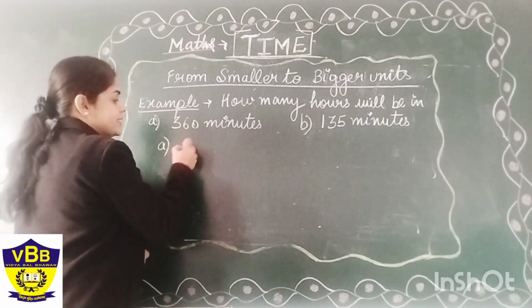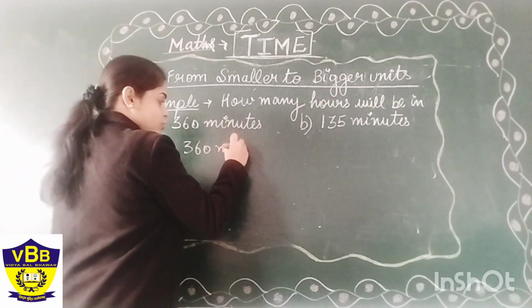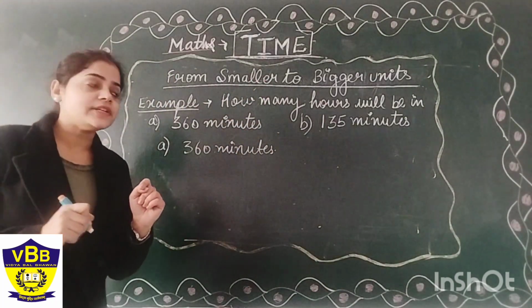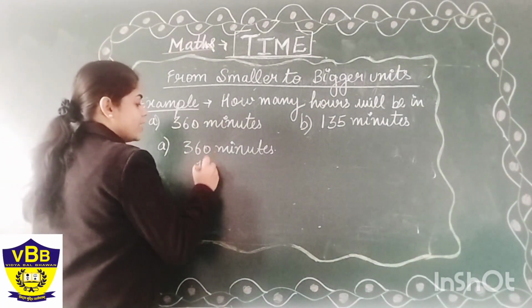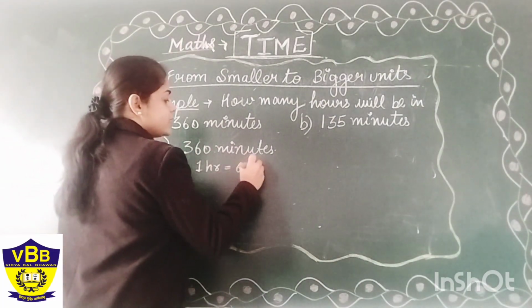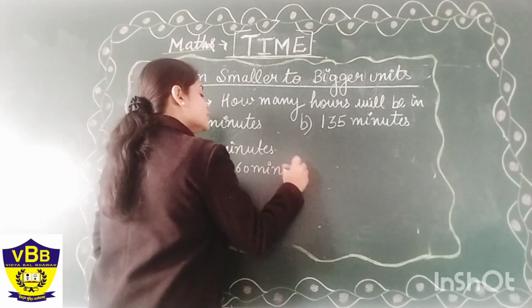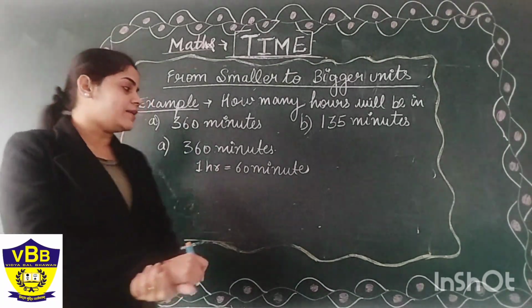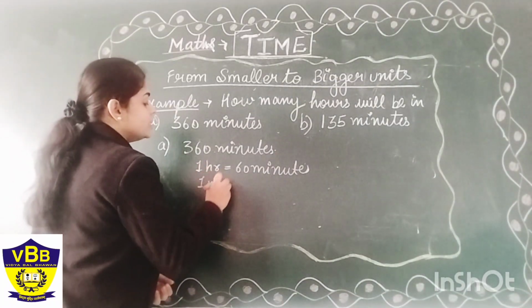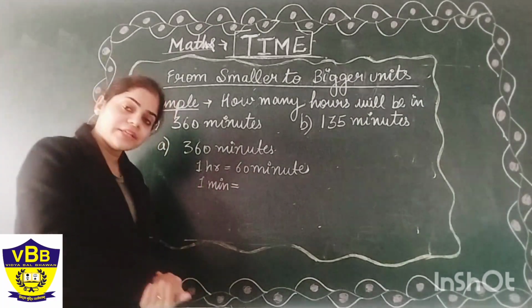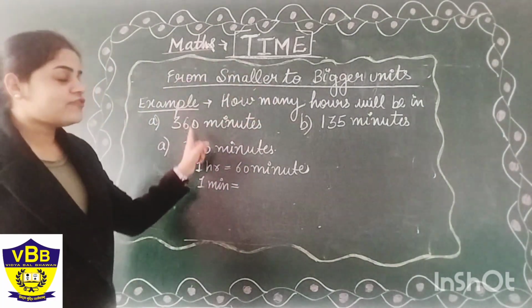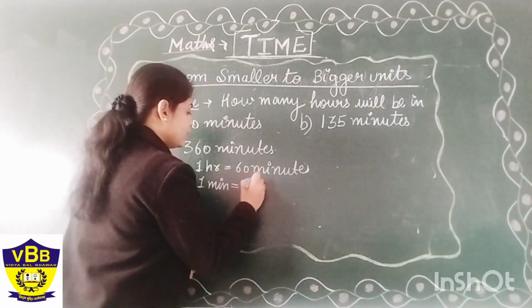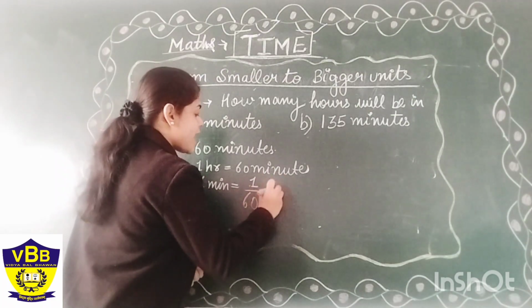Our first example is 360 minutes. We have to convert this 360 minutes into hours. How many hours are there in 360 minutes? As we know that 1 hour is equal to 60 minutes, so 1 minute will be equal to how many hours? Anybody can guess how many hours will be there in 1 minute? We will do the division. Remember the trick? From fly to horse, divide of course. From which we will divide? That will be 1 upon 60 hours.